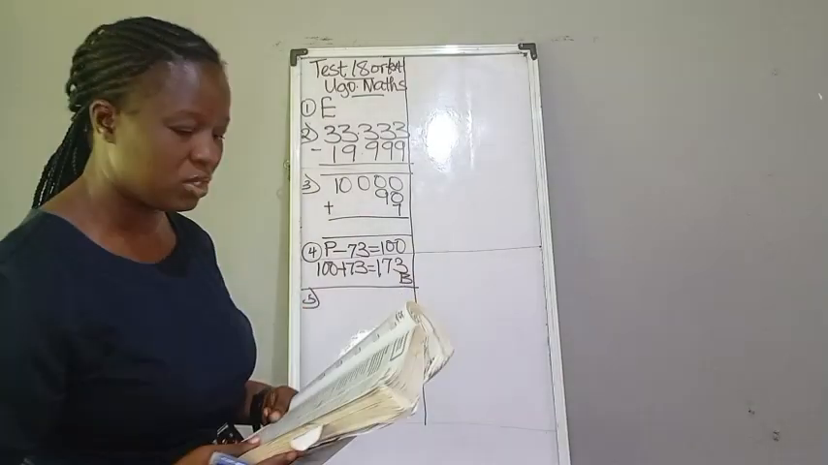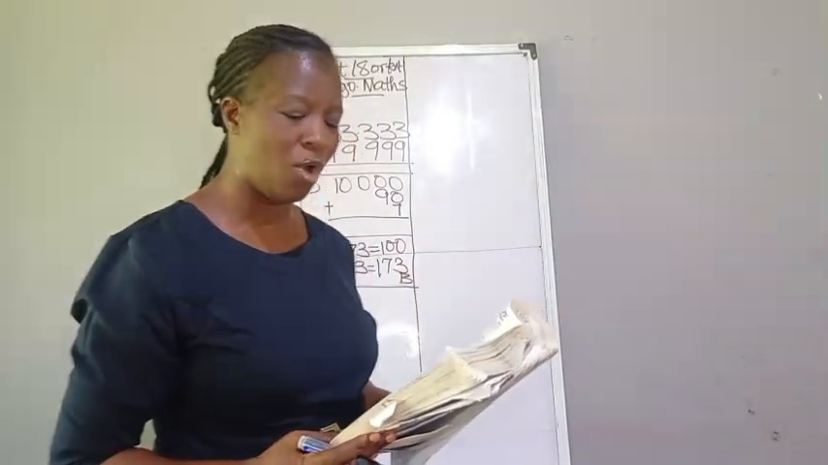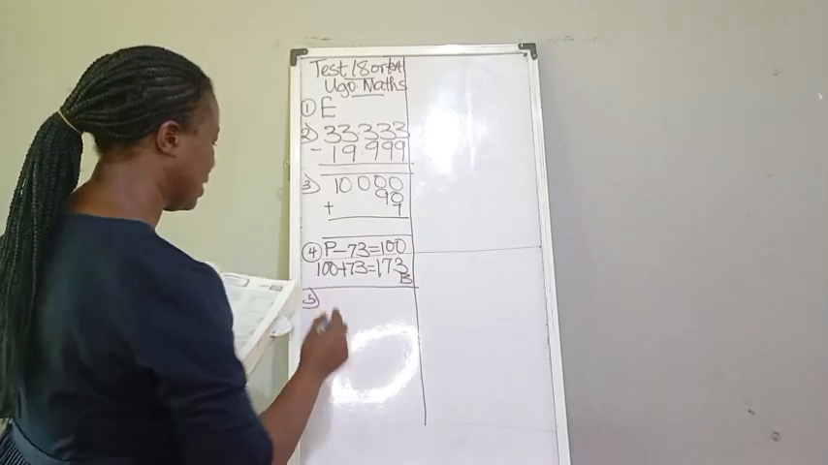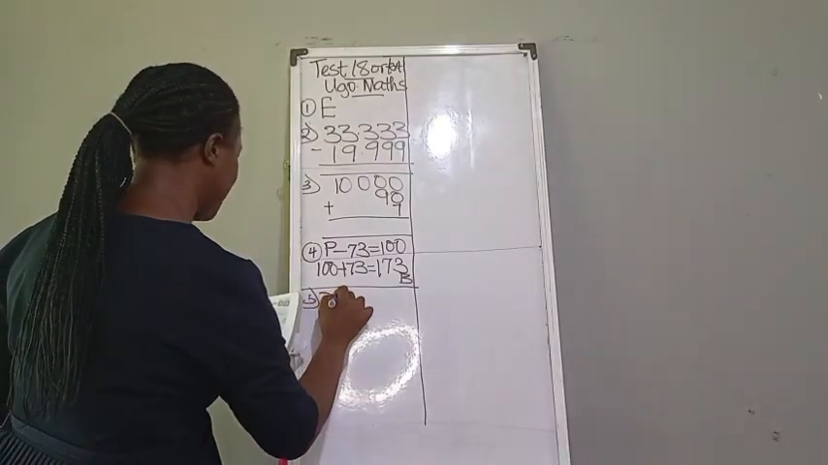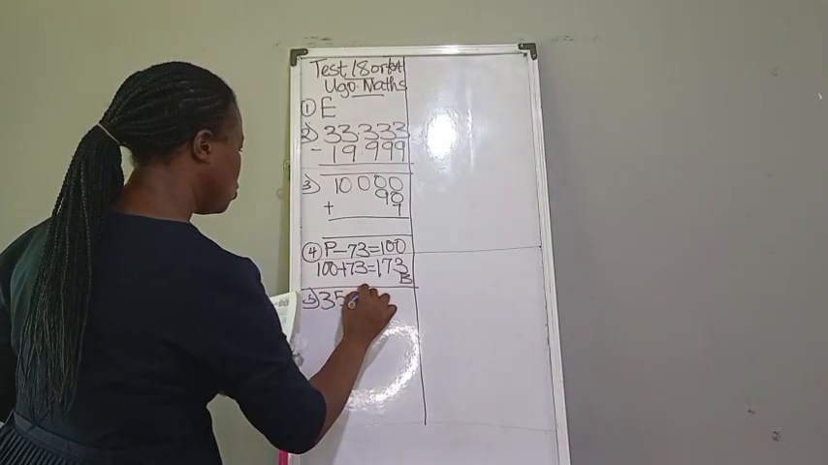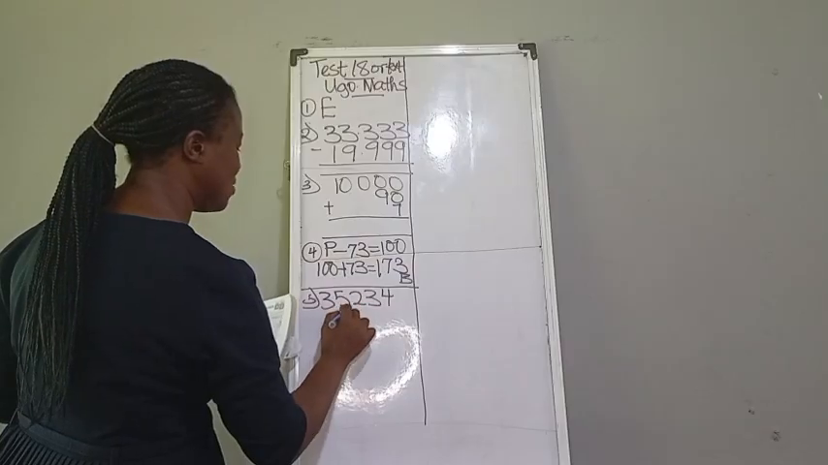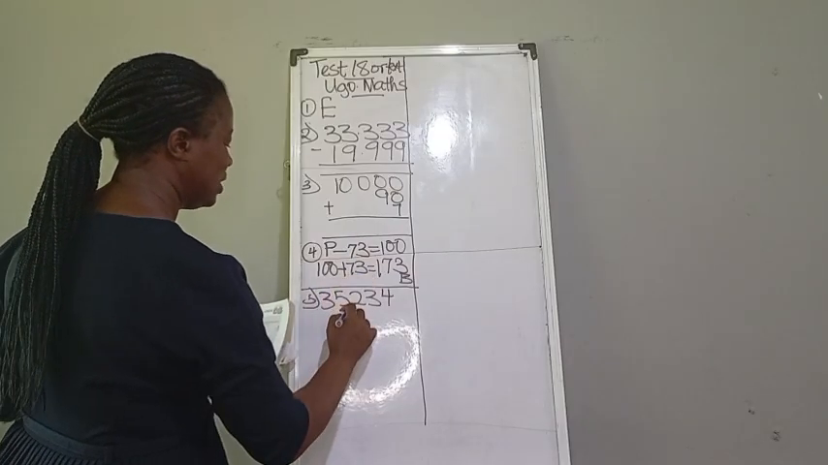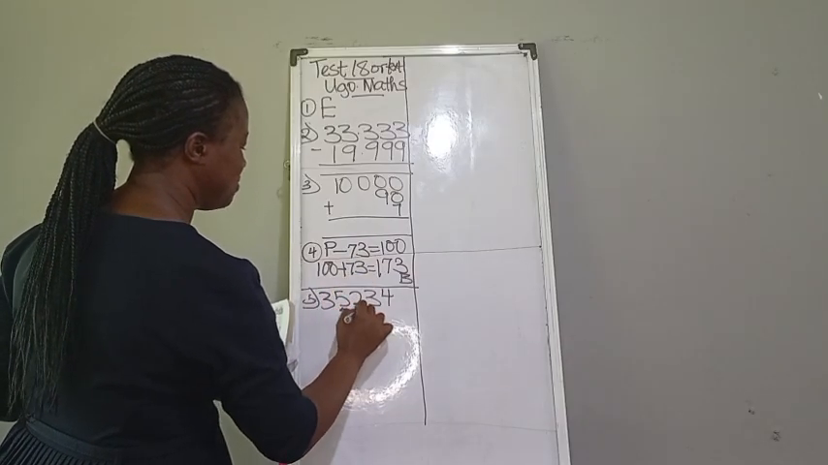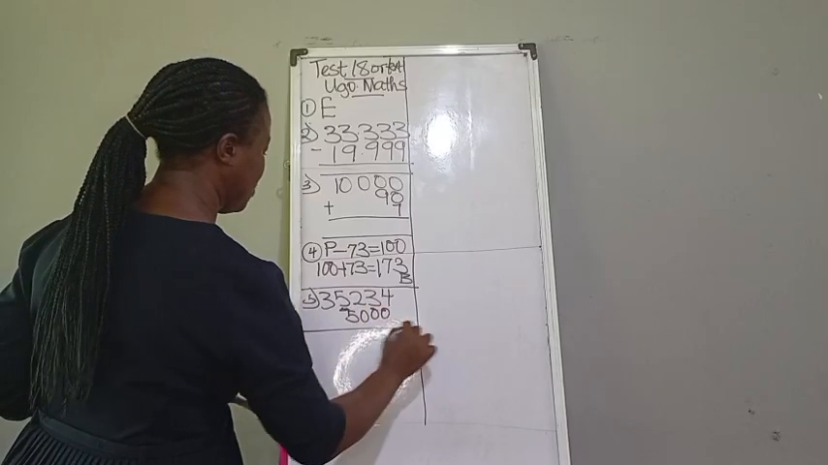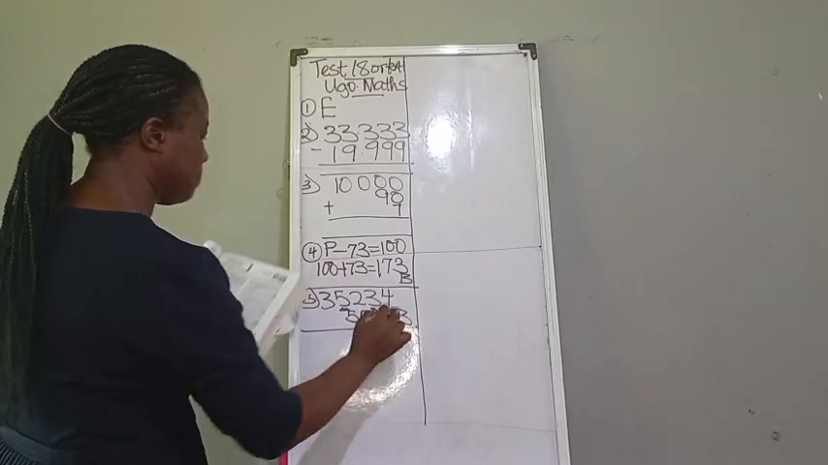Number 5 question. What is the place value of the 5 in the number 35,234? So what is the place value of this? Just pick this 5, turn the rest to 0. So we have 5,000. And that is option B.